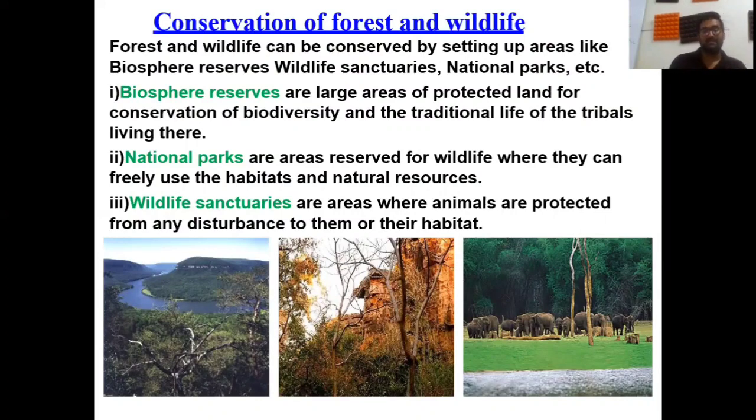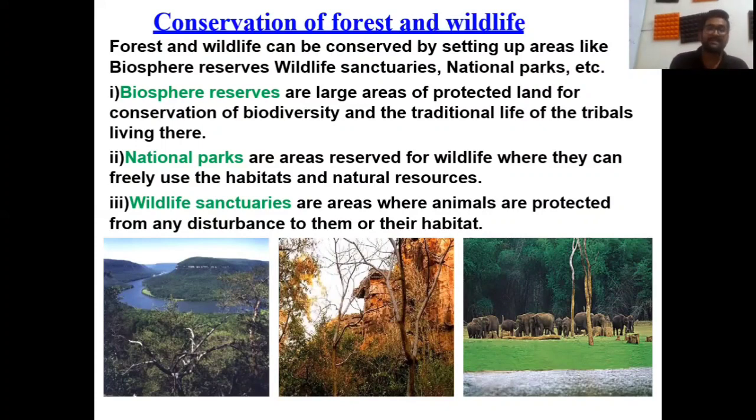Students, where plant species and animal species, different species, are present in large number, that is called biodiversity, along with the traditional life of the tribals who are living there. So a biosphere has plants, animals, lands, and also human beings, the traditional life of the tribals.